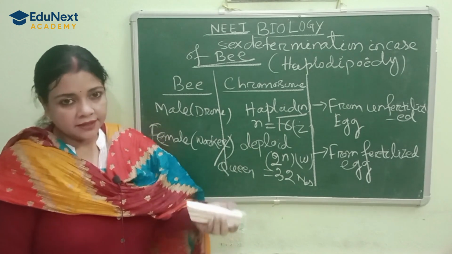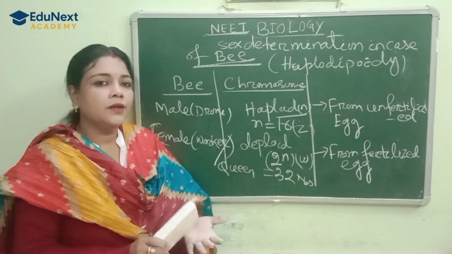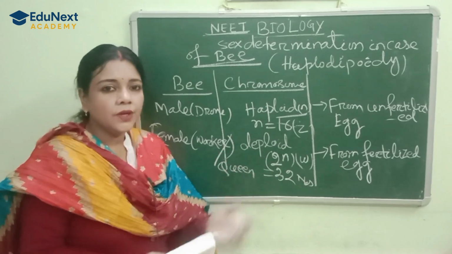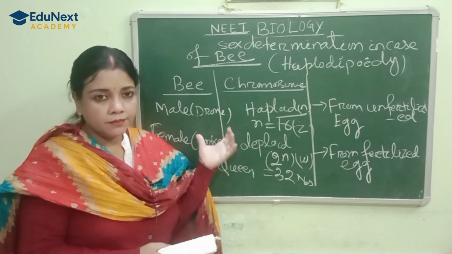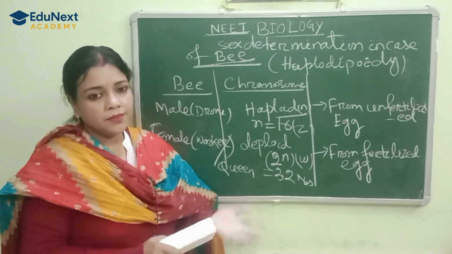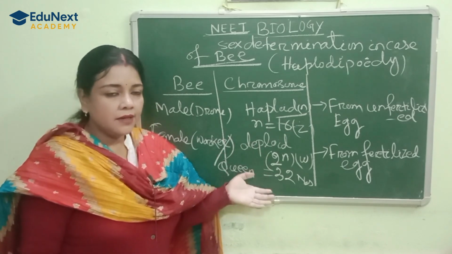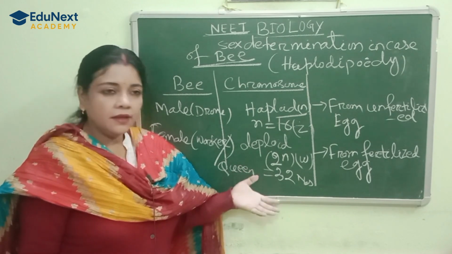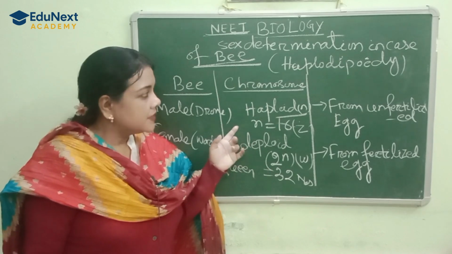Again I am repeating: the female bee or queen lays eggs. Some eggs are fertilized and become female bees again. Some remain unfertilized and become male bees. So if an unfertilized egg forms a male bee, the male bee has no father, only a mother.